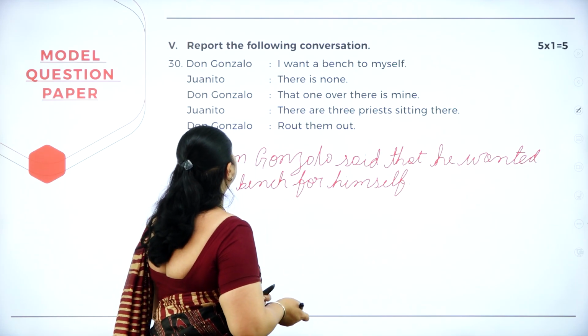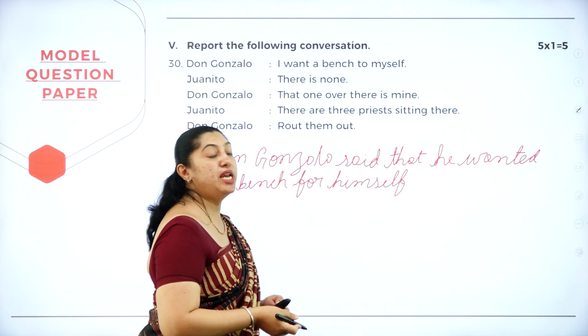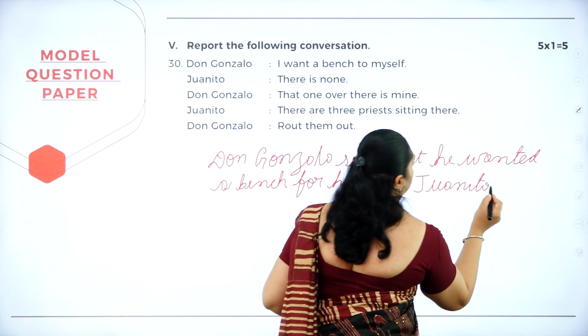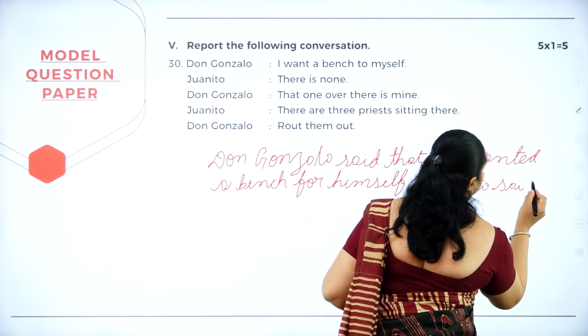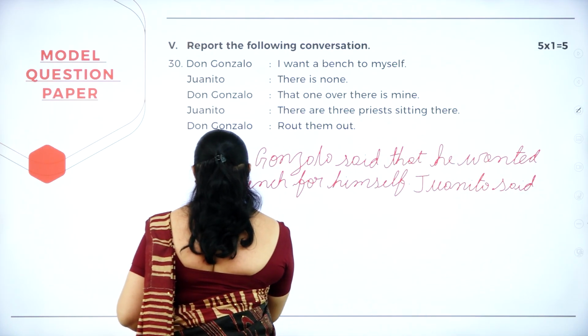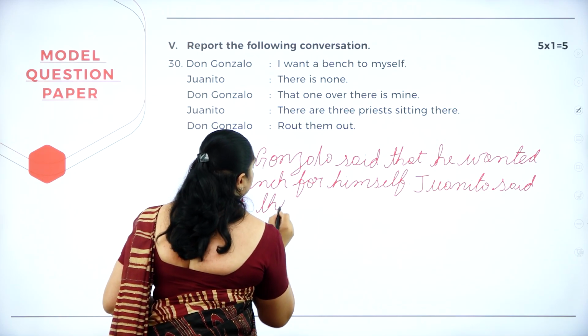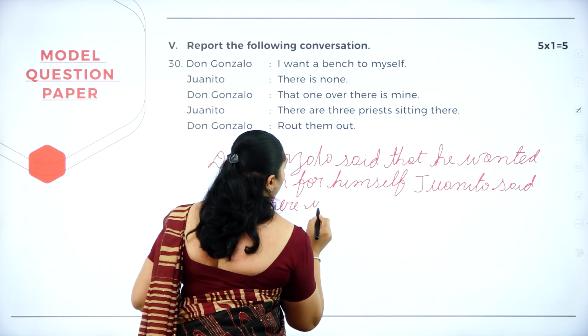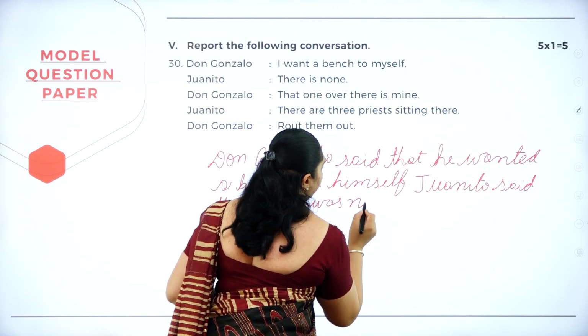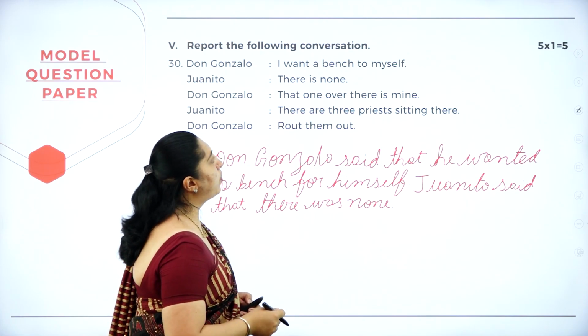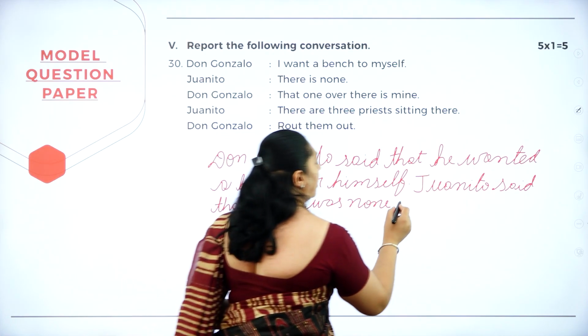The next sentence, Benito, there is none. Benito said that there was none. Don Gonzalo, that one over there is mine.